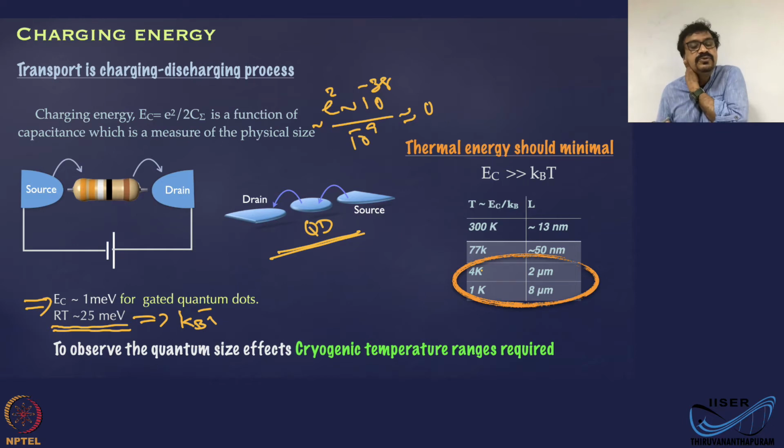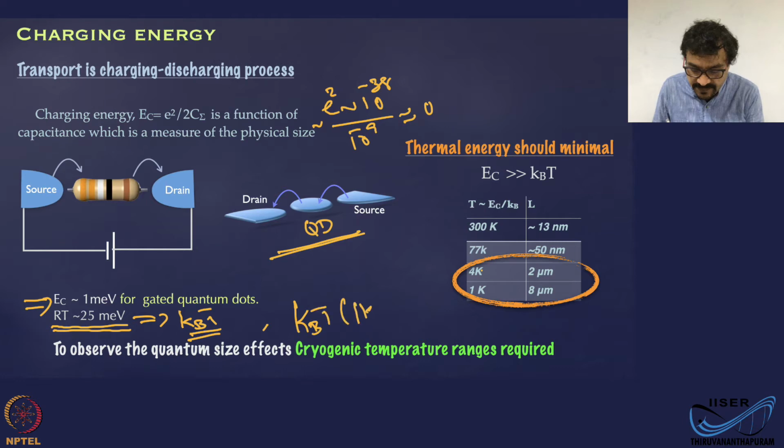But that is not the case in cryogenic environments. The moment you consider cryogenic environments, the KBT term can be very, very low. KBT for 1 Kelvin is approximately 87 microelectron volt. So for 1 Kelvin, if you have a charging energy of 1 millielectron volt, then the transport is going to show signatures of this charging and discharging process, or charging energy.